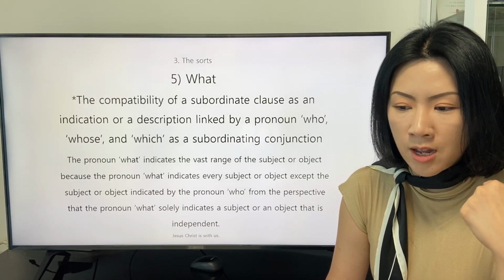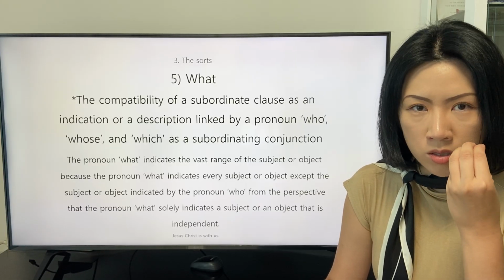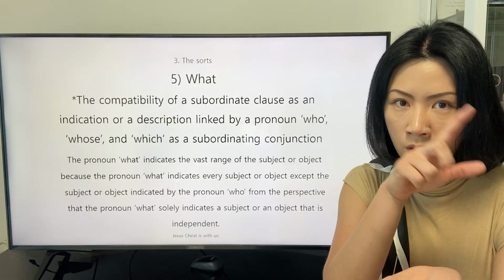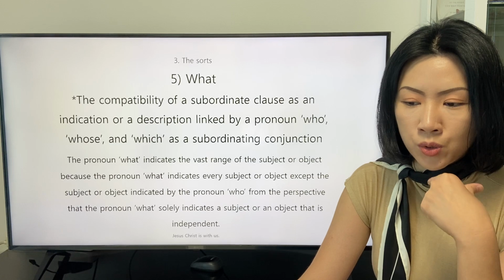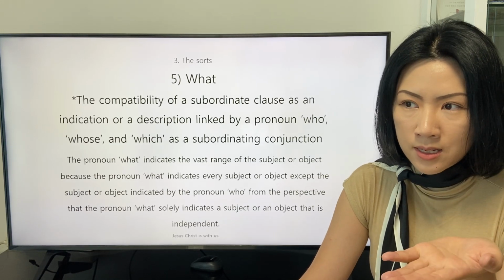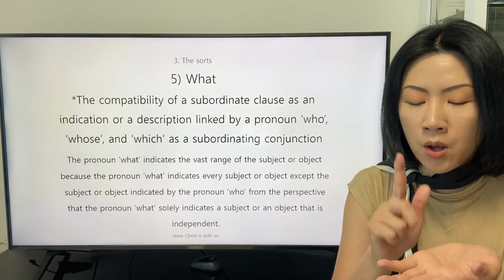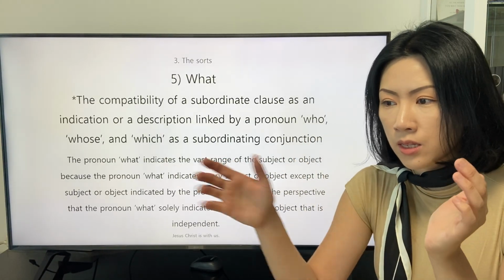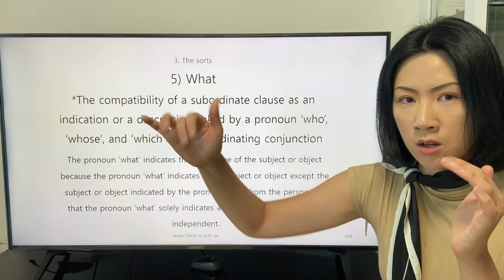The speaker does not intend to indicate a subject or an object that is not a person with the noun. Instead, the speaker indicates the subject or object with the pronoun what and the descriptive portion in the subordinate clause.